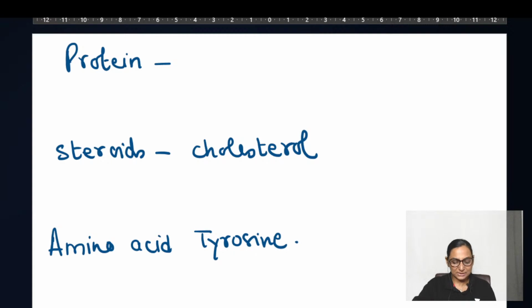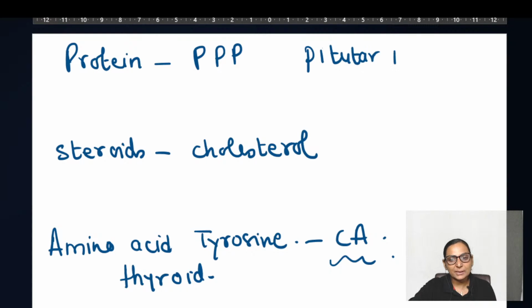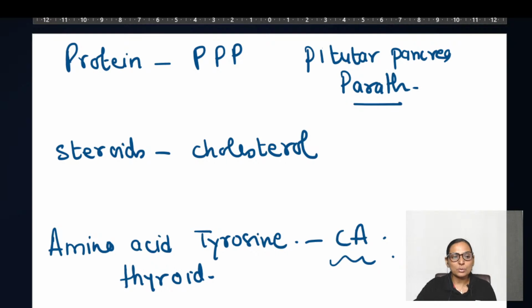This is the traditional way of classification of hormones. Amino acid tyrosine is catecholamines. Okay, they are basically your catecholamines, and they are your thyroid hormones. And for protein, remember PPP, that is the hormones which are coming from the pituitary, pancreas, and the parathormone. Okay, so these are the protein hormones.